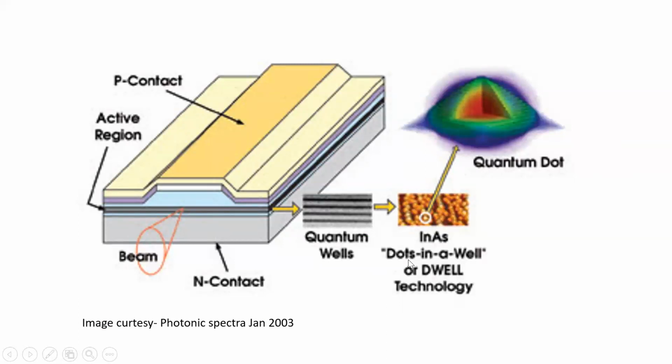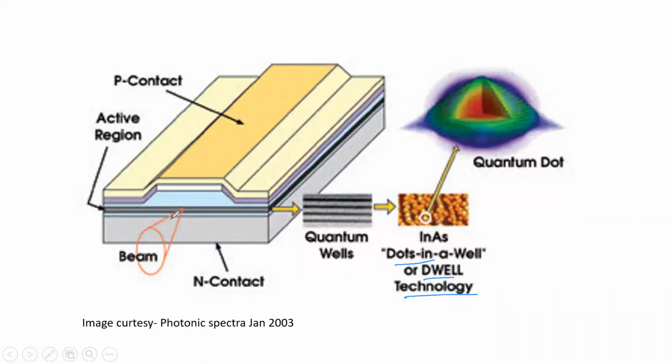This structure is called dots in a well, or DWELL, D-well technology. This active region is here. In the active region there are multiple layers of quantum wells, and on each quantum well there is an array of quantum dots, and the beam comes from this active layer.